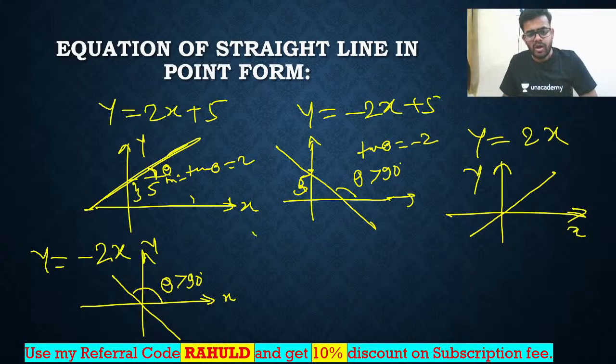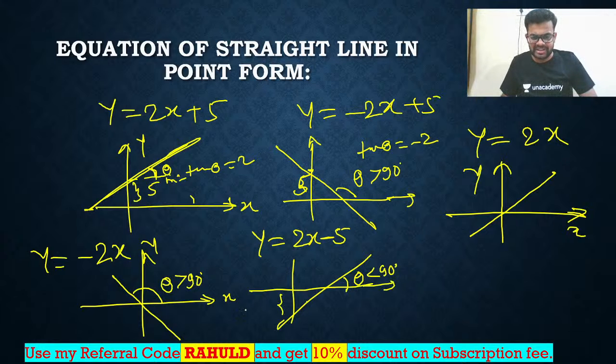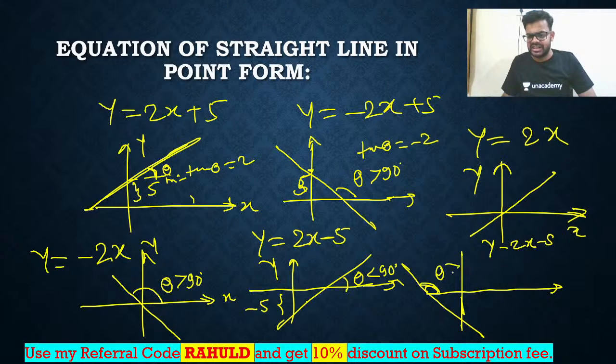Next, y is equal to 2x minus 5. How will the curve look? Slope is positive but intercept is negative, so the straight line's angle should be acute, and the intercept is minus 5. Next, one more curve, full and final: y is equal to minus 2x minus 5. All things are negative, so the curve will be like this. The angle with the positive x-axis is greater than 90 degrees, and the intercept is minus 5.